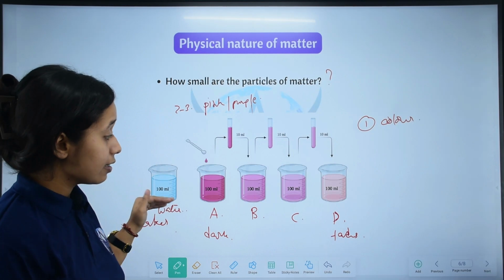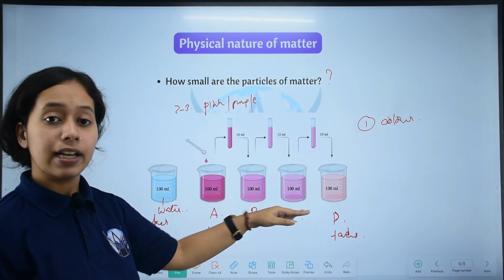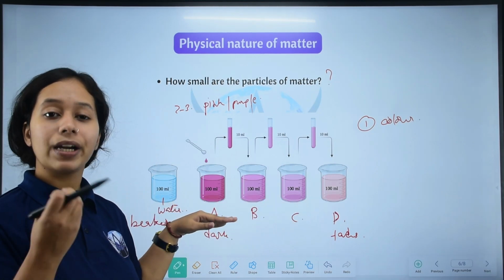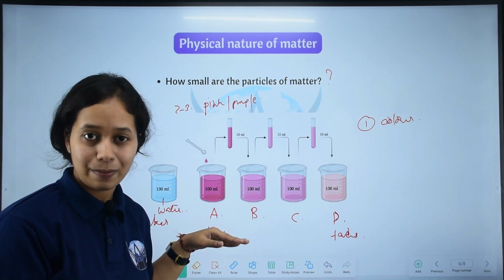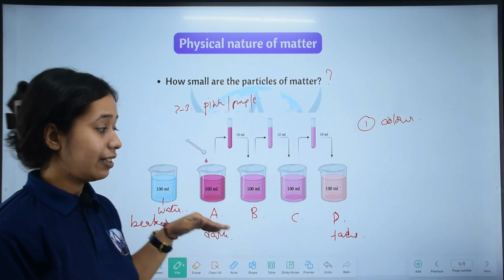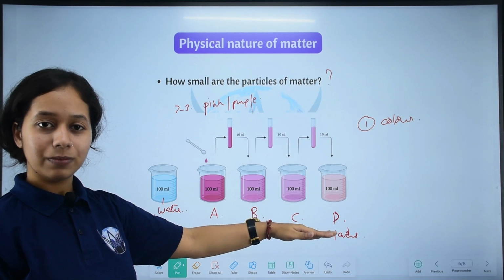So wherever we see pinkish color, that beaker has particles of potassium permanganate.